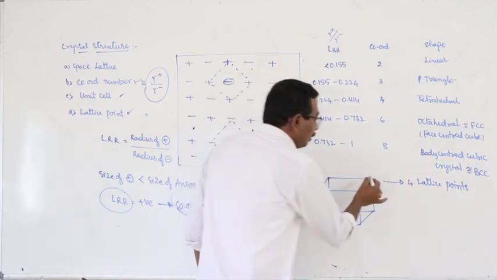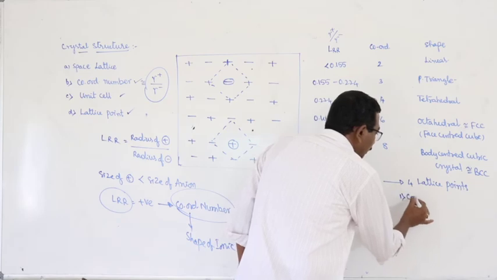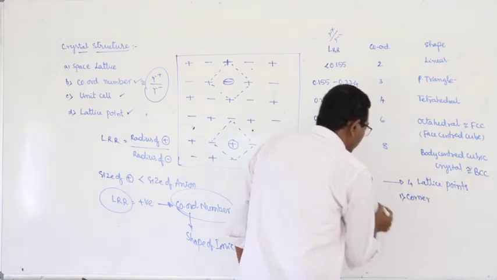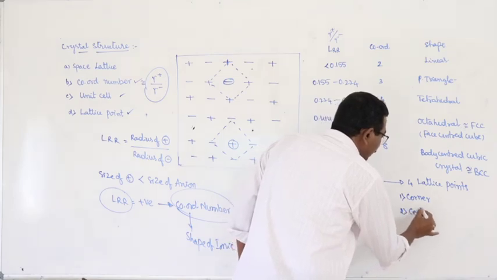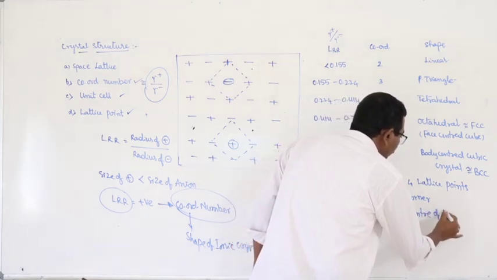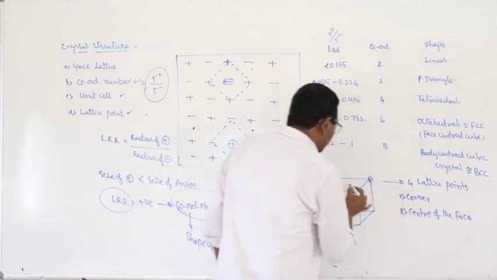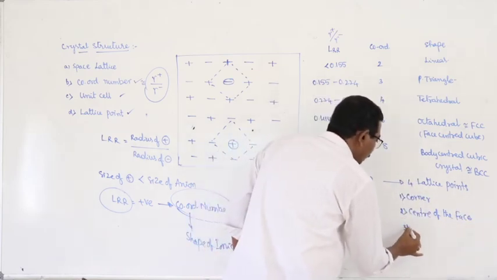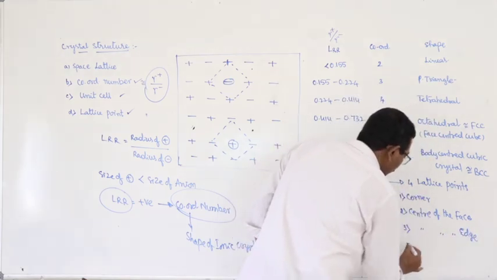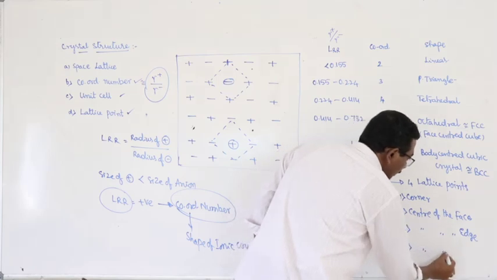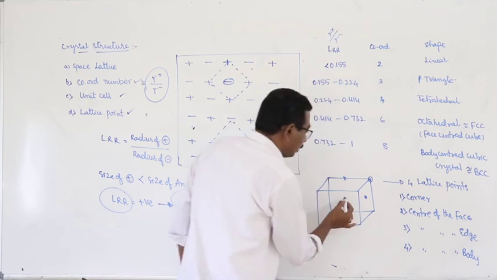What are they? First one, corner. Second one, center of the face. Third one, center of the edge. Fourth one, center of the body or center of the cube.